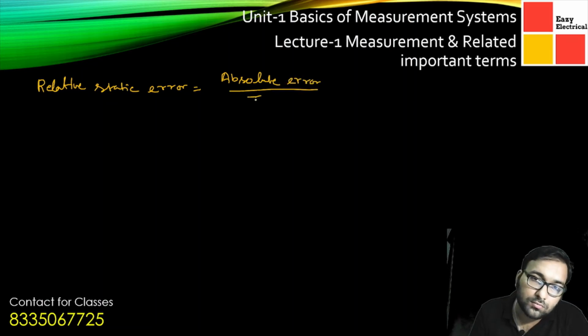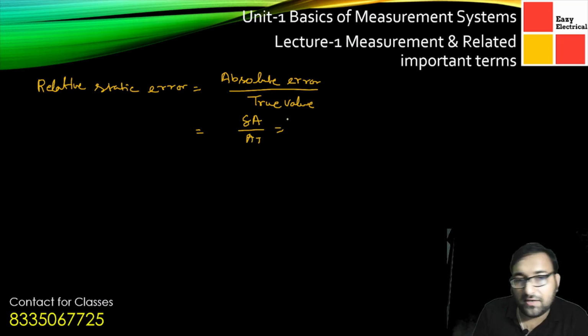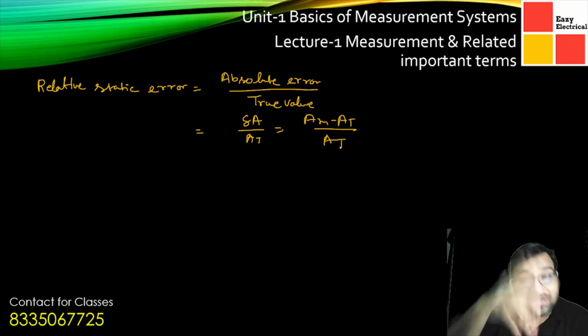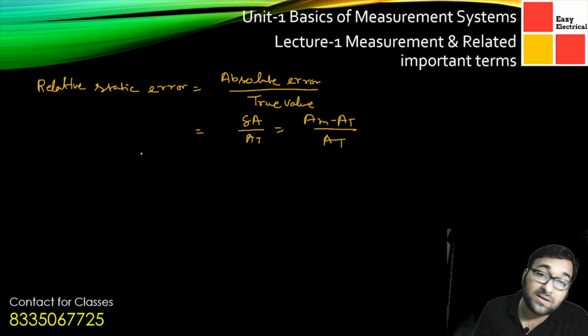That means delta A divided by AT, and we can write it as AM minus AT by AT. Now we can also represent it in terms of percentage.